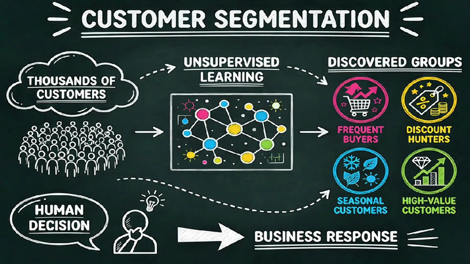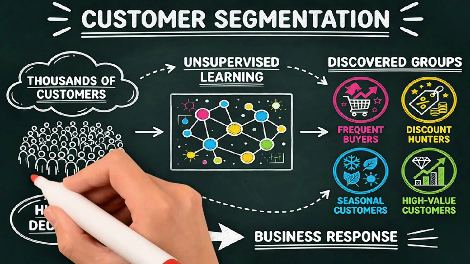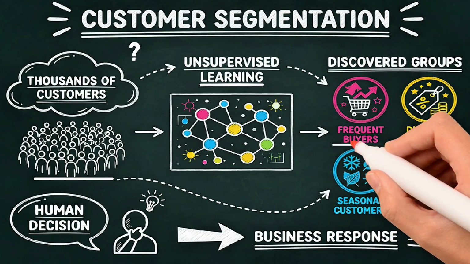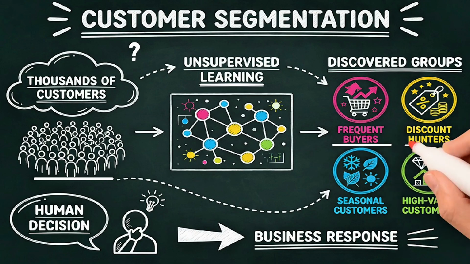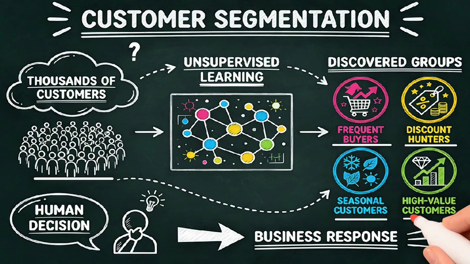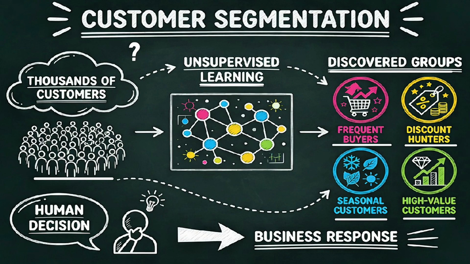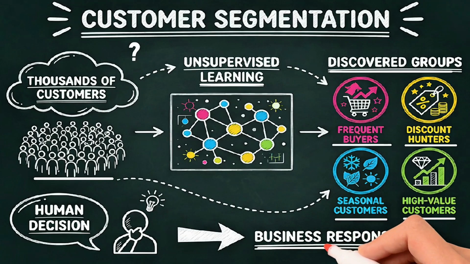A practical example is customer segmentation. A business may have thousands of customers but may not know how to divide them. An unsupervised learning system can study purchasing habits and identify groups such as frequent buyers, discount hunters, seasonal customers, and high-value customers. The system discovers the groups, but a human still decides how the business should respond to them.